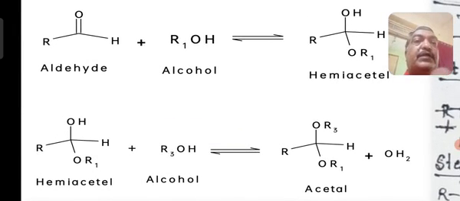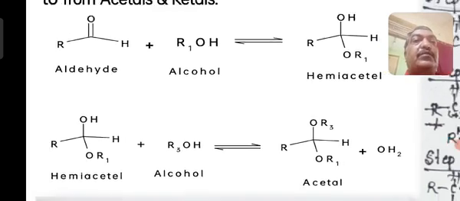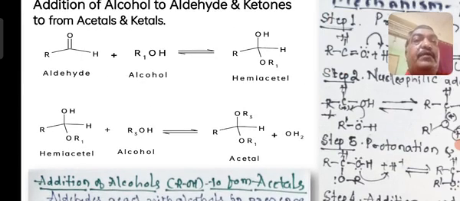You can see the aldehyde reacts with the first molecule to form a hemiacetal. The hemiacetal reacts with another molecule of alcohol to form a diether product that is called an acetal, with the elimination of water. Most of the time the examiner may ask this question: explain the mechanism of addition of alcohol to aldehydes or ketones, or explain the mechanism of formation of hemiacetal and acetal in case of aldehydes and ketones.